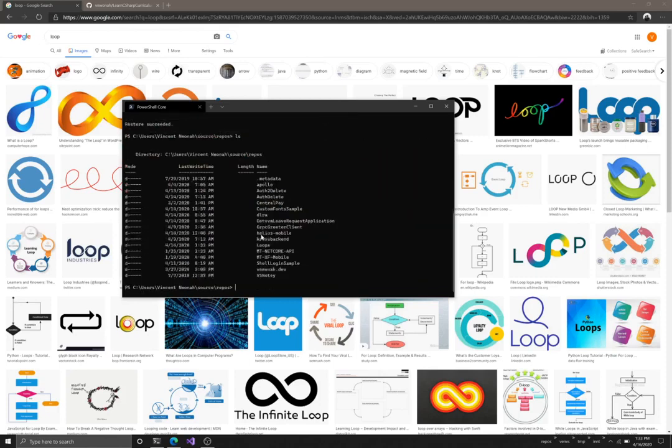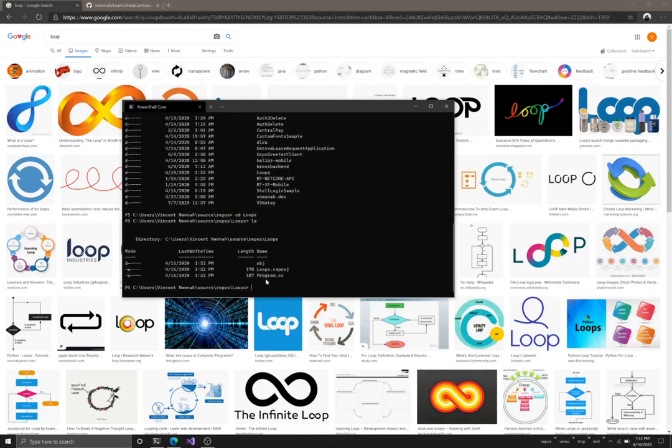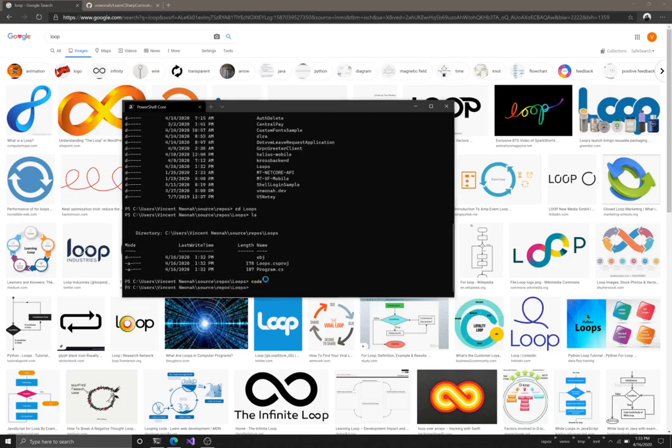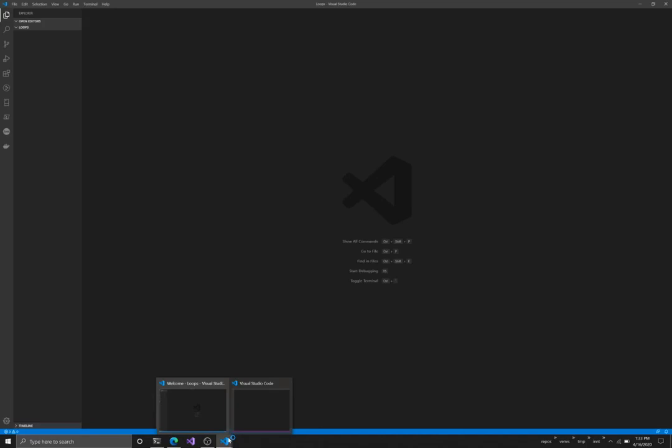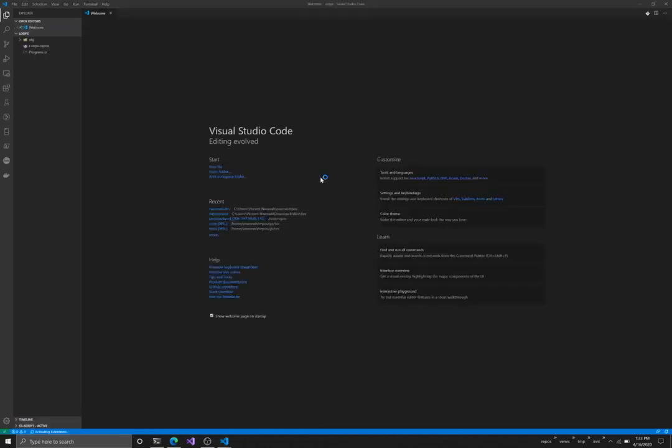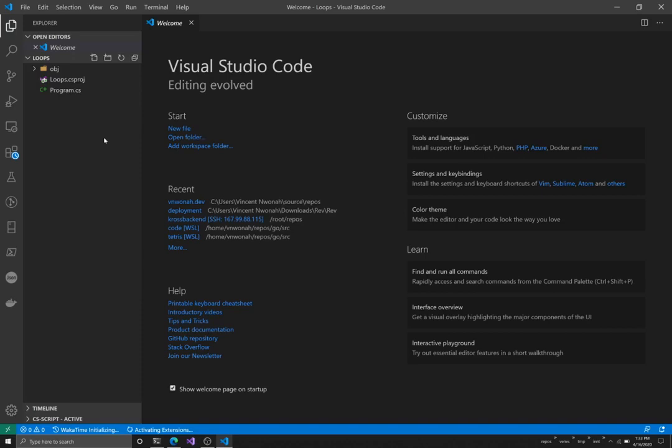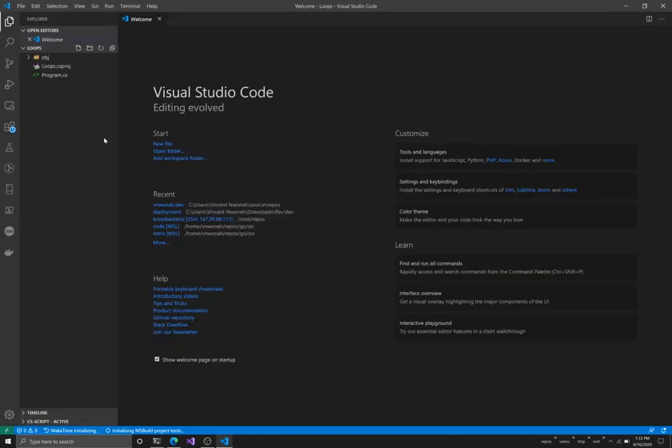Okay, so project created. If I go ls now, you see all of my projects, and right here you see loops. So let's say cd loops, and then as usual we'll open it in Visual Studio Code. I say code dot. Okay, I am going to have to increase my font a bit because I like working with small fonts. Or in this case, I guess I have to make it bigger.